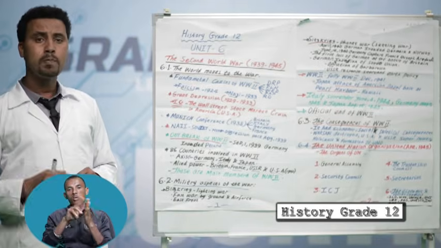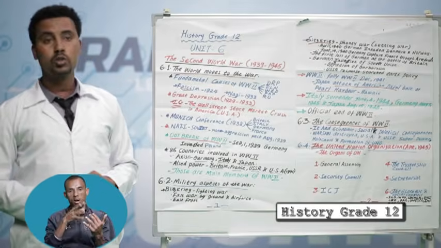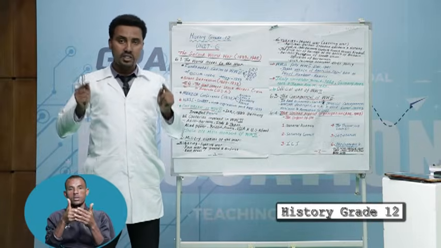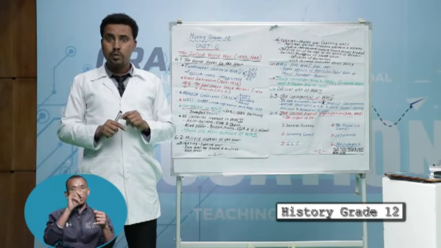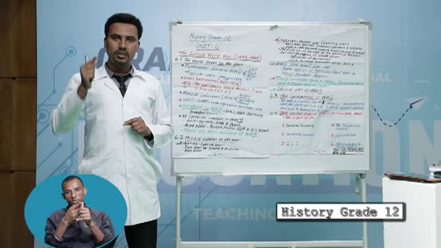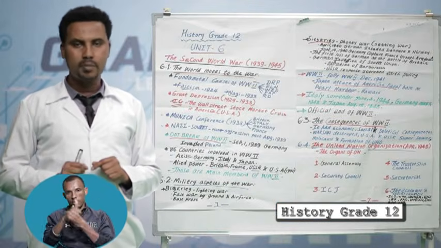The first one, the fundamental cause of the war. The fundamental cause of the war consisted of deeply rooted peace settlements at the end of the First World War, for example, the Versailles Treaty. This treaty was an unjust treaty. It affected the Central Powers, especially Germany.